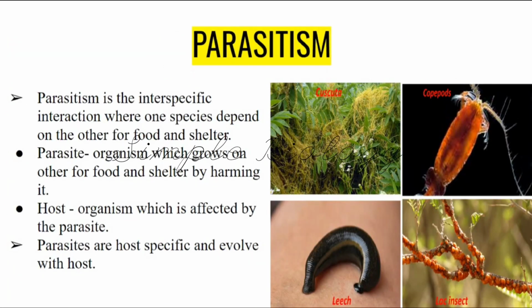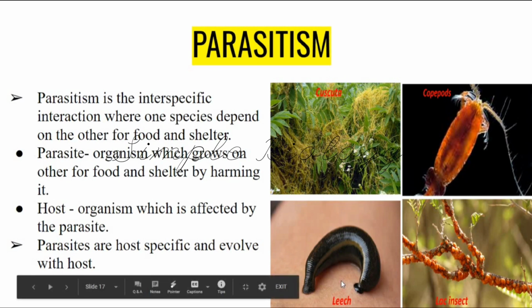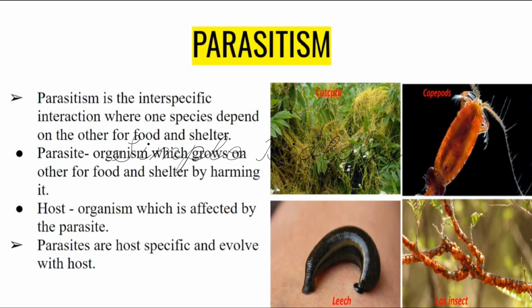Next interaction is parasitism. Parasitism is an interspecific interaction where one species depends on the other for food and shelter. The one which is taking the shelter and food from the other by harming it is called the parasite, and the organism which is giving the shelter and food to the other is called the host. If I take the example of a leech, the leech is feeding on the blood of human beings. So the human being is a host here and the leech is a parasite.